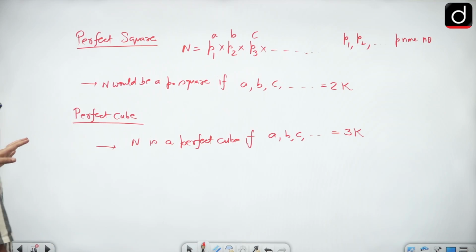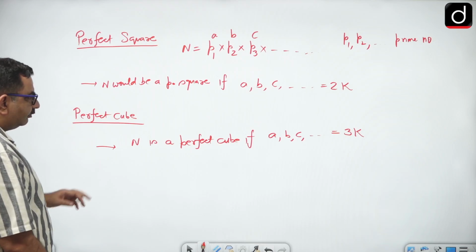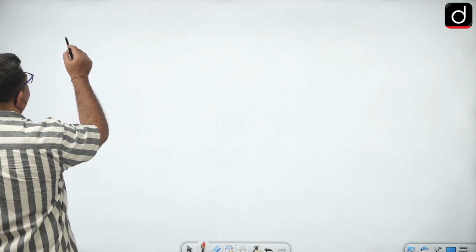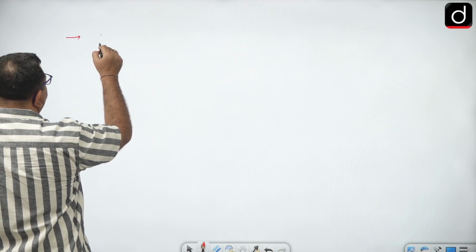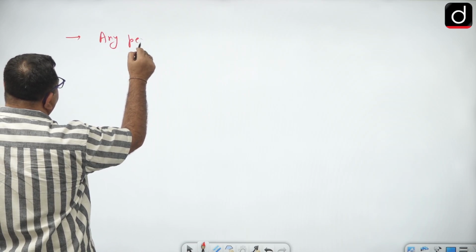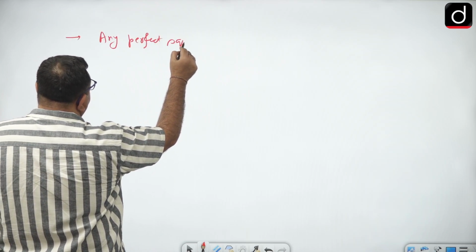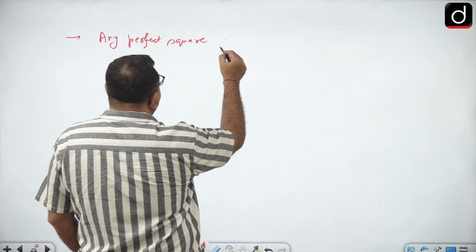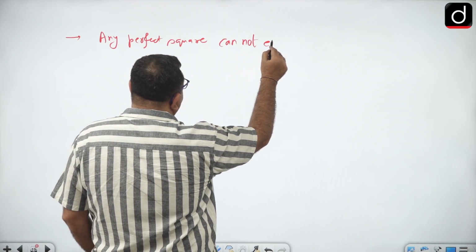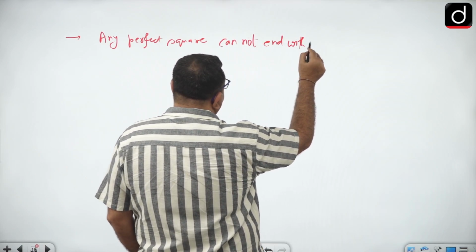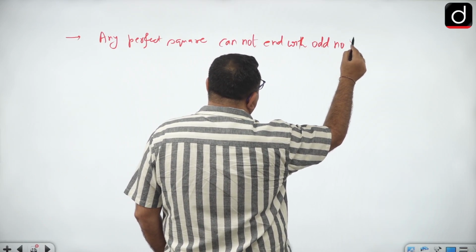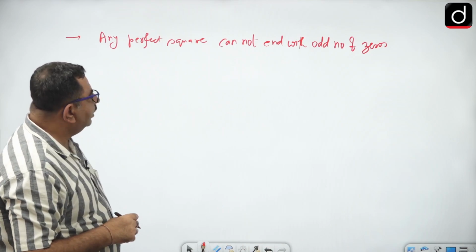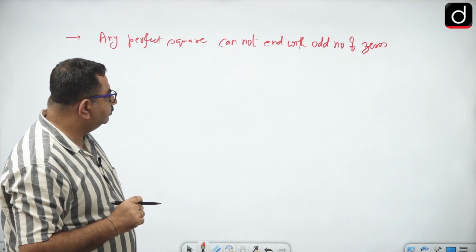Now one more thing that you should note down first. After that we'll be doing questions based on that. First thing is some properties: any perfect square cannot end with an odd number of zeros, right?